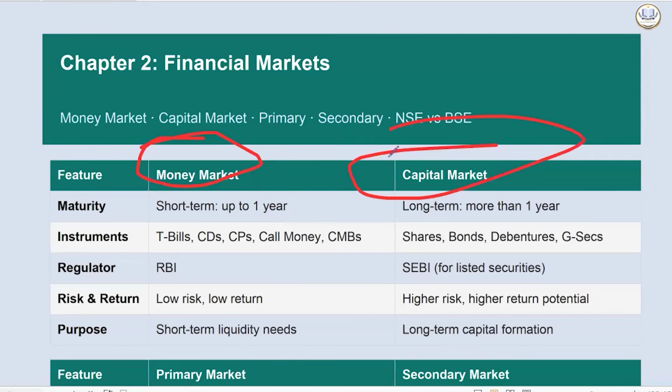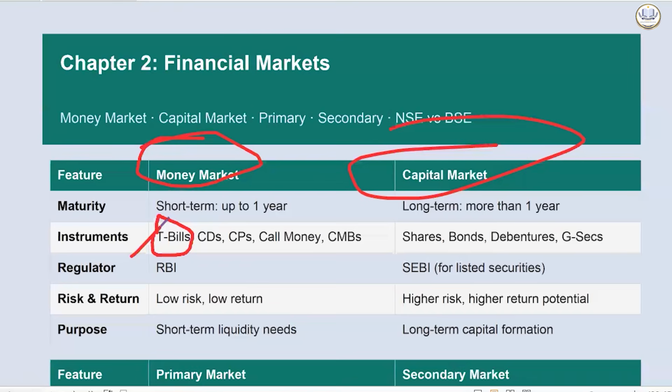Like in money market, we have treasury bill. It has already been asked in UPSC, not once, it has been asked twice. Now, treasury bill is a zero coupon kind of a bond sold at discount. Minimum investment is rupees 25,000. It is not available to any state government. It is auctioned by Reserve Bank of India. So it is done by the central government. The maturity is small: 91 days, 182 days, 364 days, all less than 1 year.